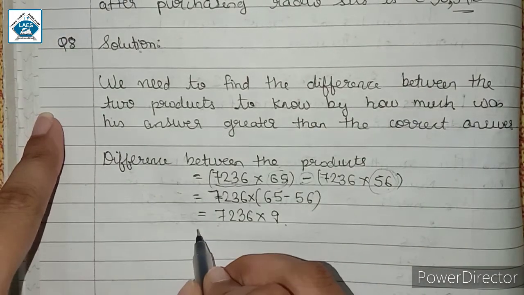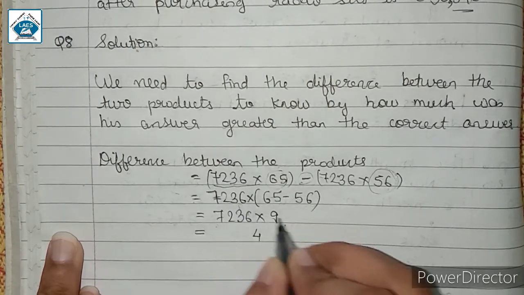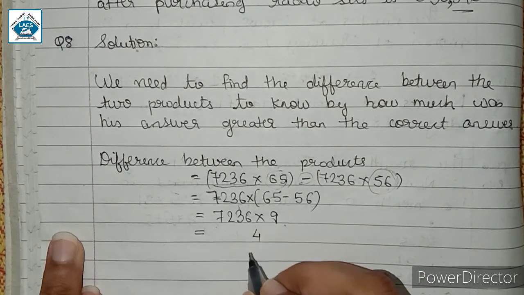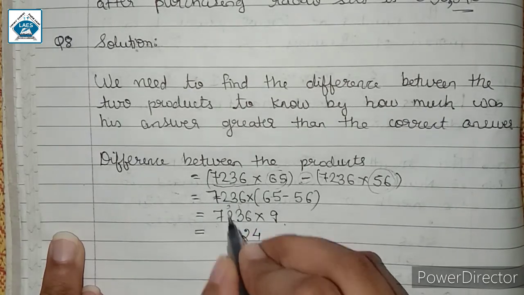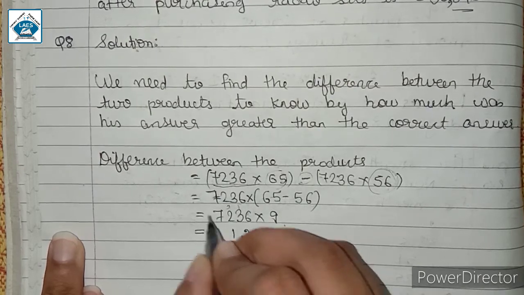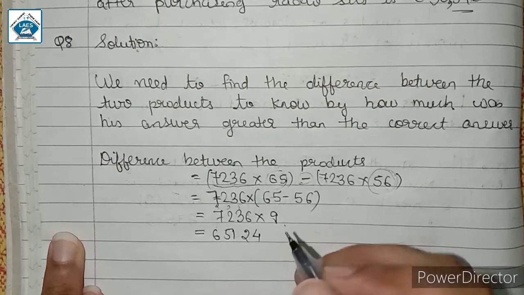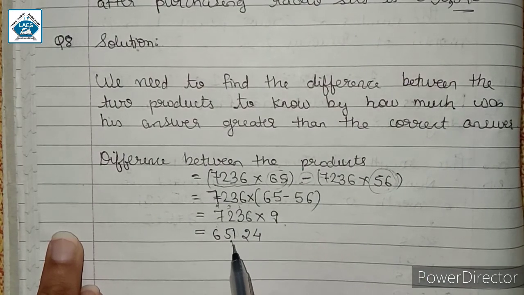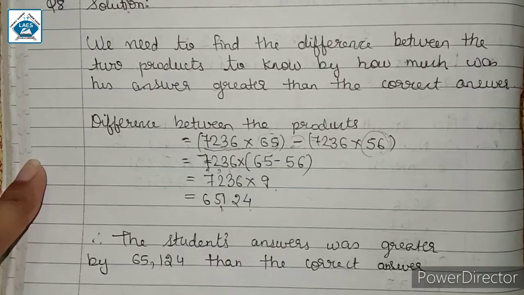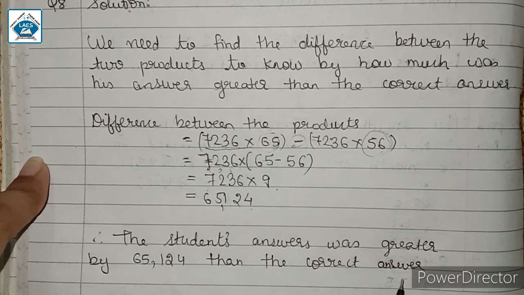So on multiplying, we get 9 6 are 54, 5 goes in the carry, 9 6 are 27, 27 plus 5 we have 32, 9 2s are 18 plus 3 we have 21, 9 7s are 63 plus 2 we have 65. So difference between the products is 65,124. Therefore, the student's answer was greater by 65,124 than the correct answer.